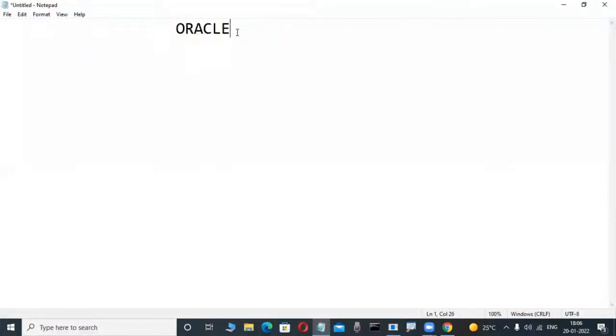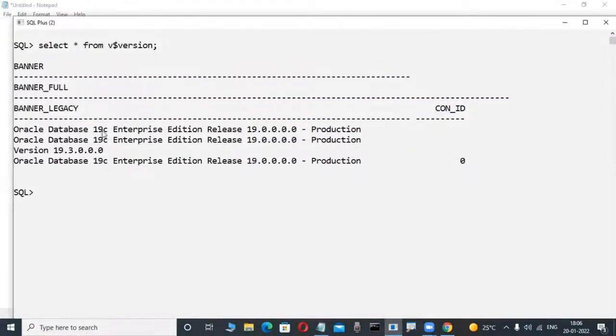But before that, some versions are there in Oracle. Oracle 1.0, 2.0, 3.0, 4.0, 5.0, 6.0, 6.1, 5.1 also. And then 7.0, 7.1, 7.2, 7.3, 8.0, 8.1.5, 8.1.6, 8.1.7, that is also called 8i, then 9i, 10g, 11g, 12c, 18c, 19c, and the latest one, 21c. But in our class, this software is available, 19c we are learning only.